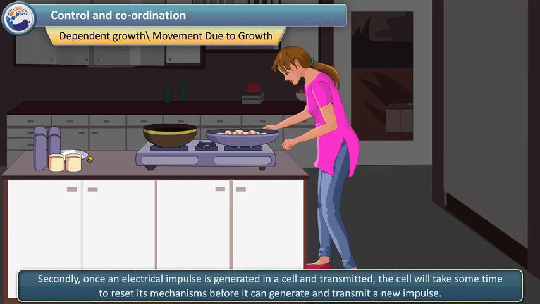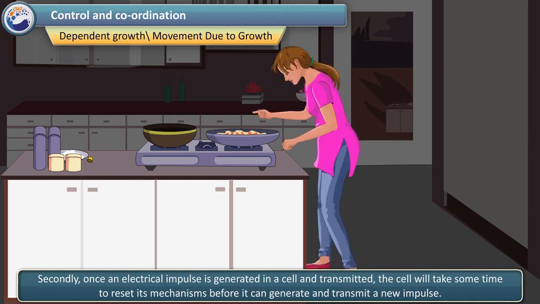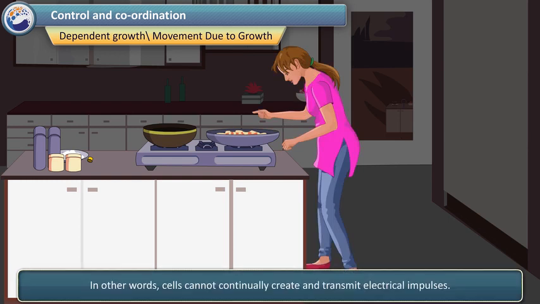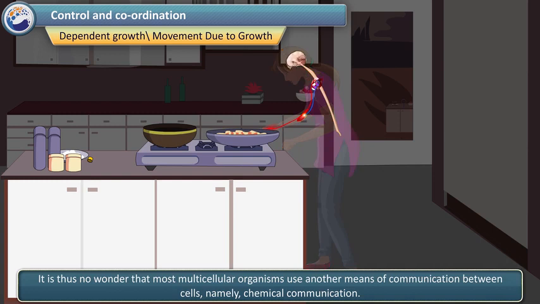Secondly, once an electrical impulse is generated in a cell and transmitted, the cell will take some time to reset its mechanisms before it can generate and transmit a new impulse. In other words, cells cannot continually create and transmit electrical impulses. It is thus no wonder that most multicellular organisms use another means of communication between cells, namely, chemical communication.